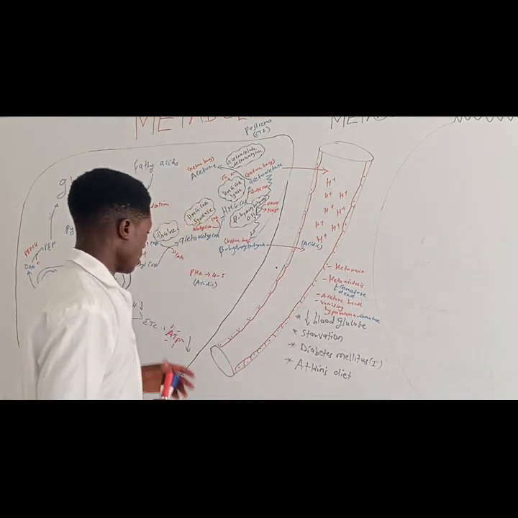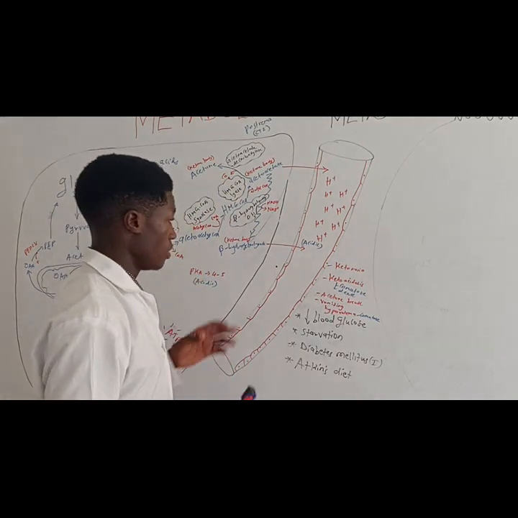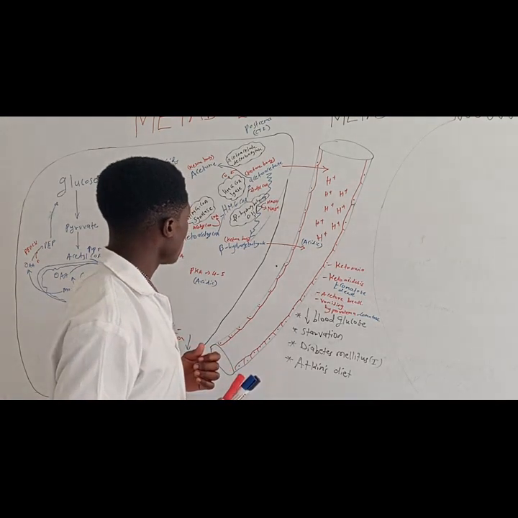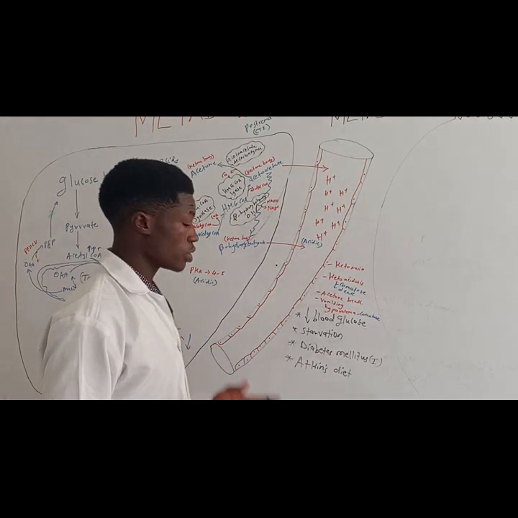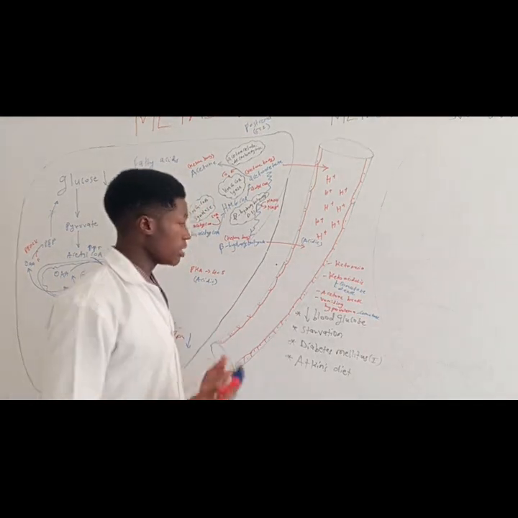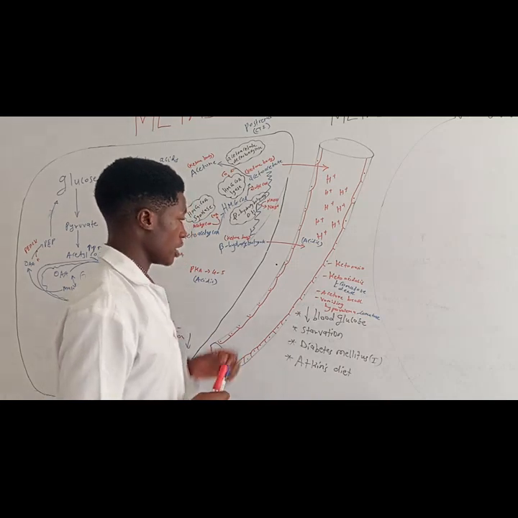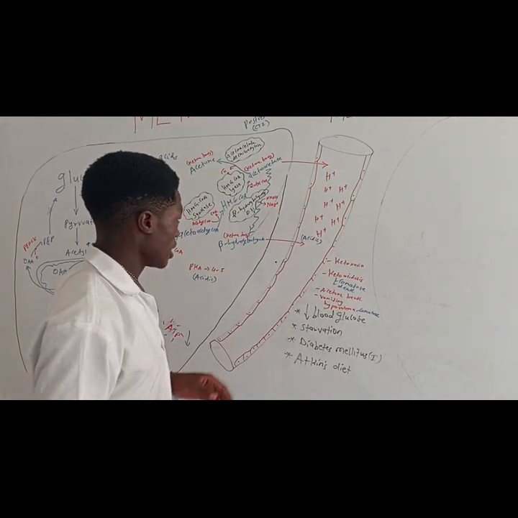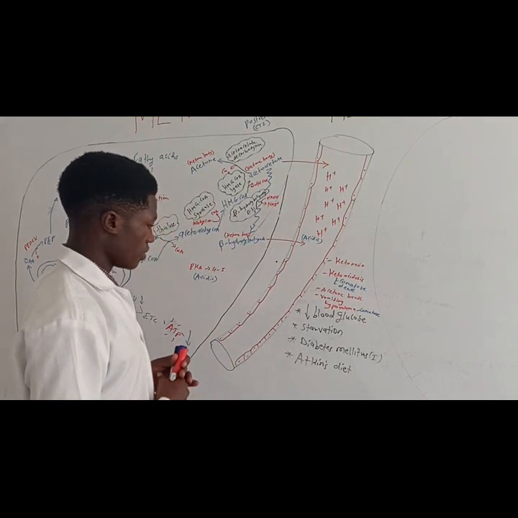Now, the body will try to adjust to this particular condition when you have a lot of acidic blood. The solution that the body is going to find is that we are going to increase our breathing. We are going to breathe very deeply. We are trying to get rid of the carbonic acid, the protons, the carbon dioxide in our blood. That is the solution.